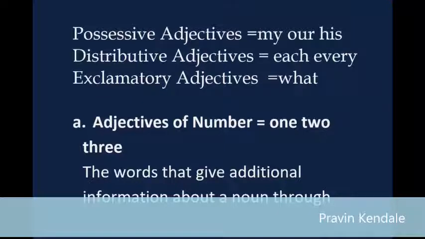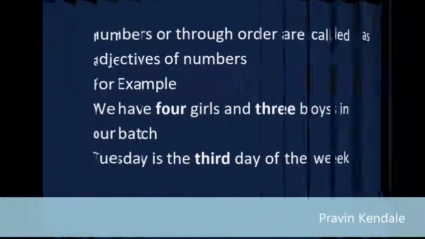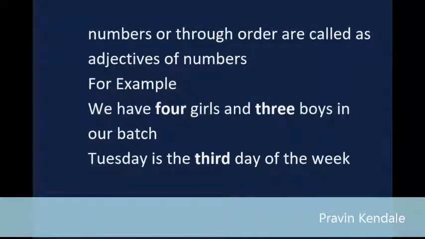A. Adjectives of number equals 1, 2, 3. The words that give additional information about a noun through numbers or through order are called adjectives of number. For example, we have 4 girls and 3 boys in our batch. Tuesday is the 3rd day of the week.